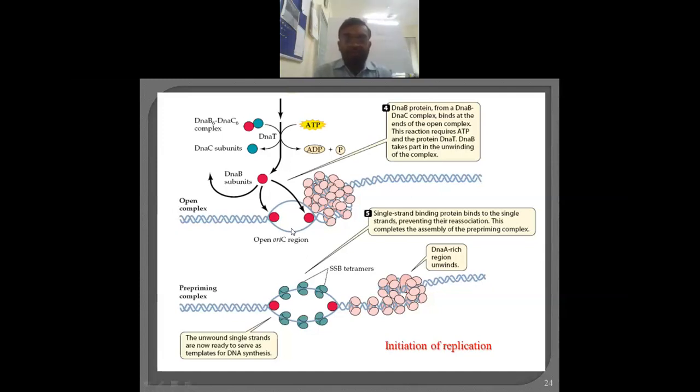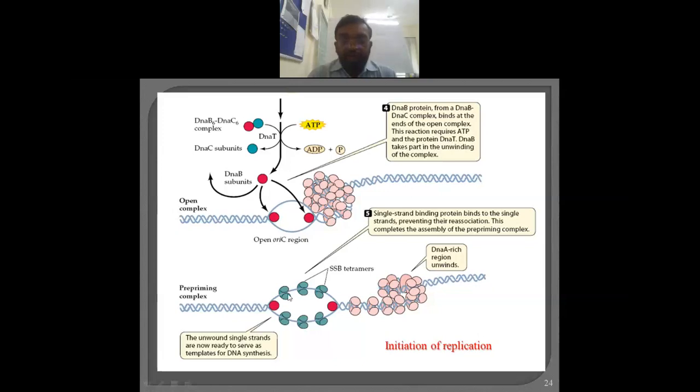Hence, once DNA B, the helicase, has separated these two strands, another challenge is that both strands should be held separately until the DNA polymerase comes. To keep them separated, so they do not come back to each other, there is the involvement of another protein, referred to as single strand DNA binding proteins, or SSB tetramers. Tetramers are made up of 4 units.